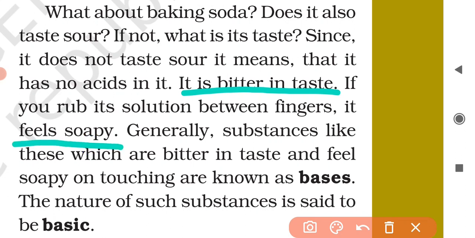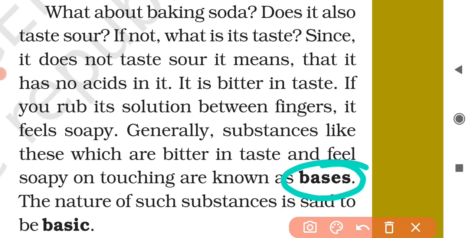So generally substances like these which are bitter in taste and feel soapy on touching are known as bases. And the chemical nature of such substances is said to be basic.